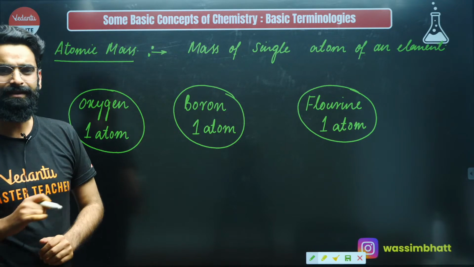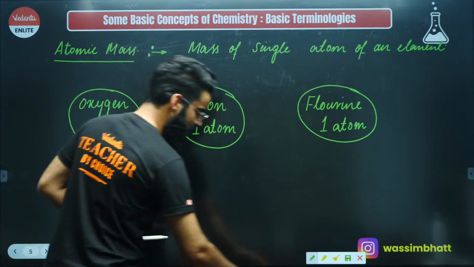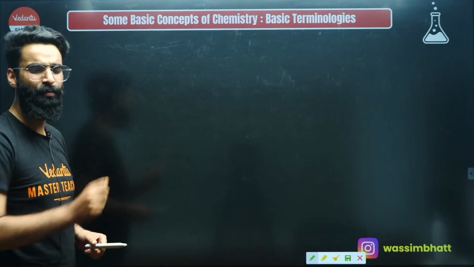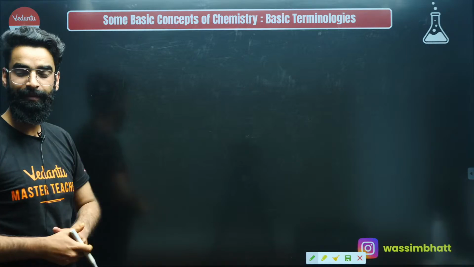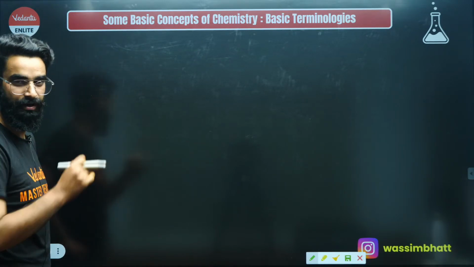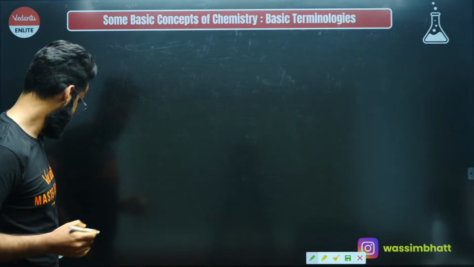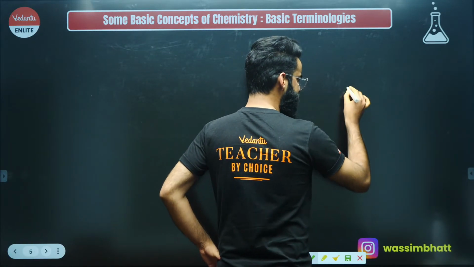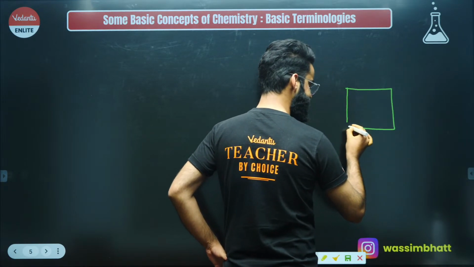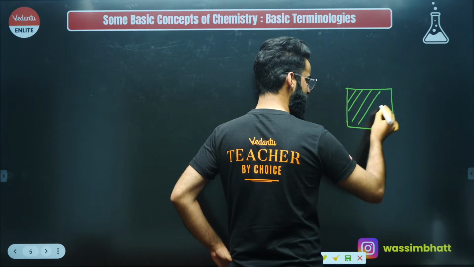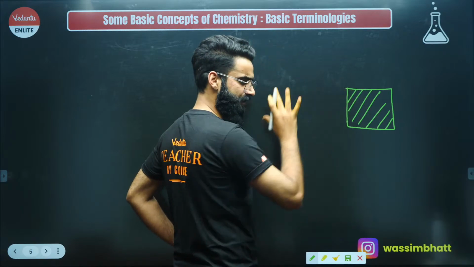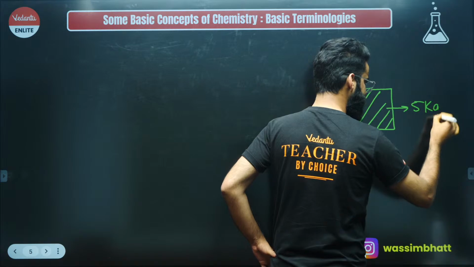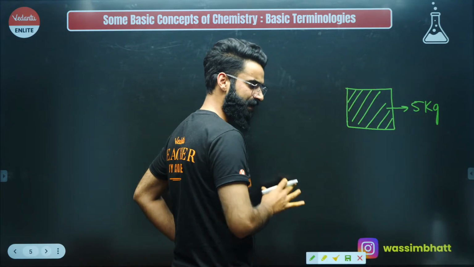Now before understanding its actual definition, I would want to clear few basic things more, then only I will be coming on to the actual definition of something called as atomic mass, right? Let's have a look on few basic things. Have a look, people. For example, this is the object which I'm taking into consideration, some object, right? I'm saying mass of this particular object is, for example, 5 kilograms.